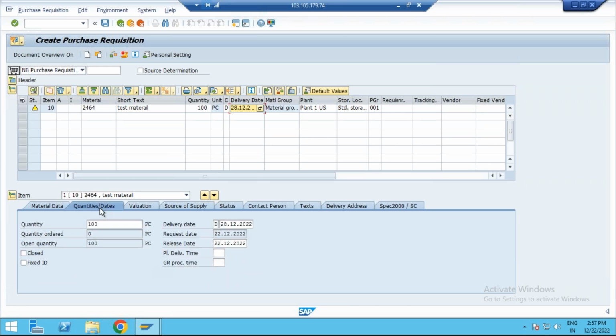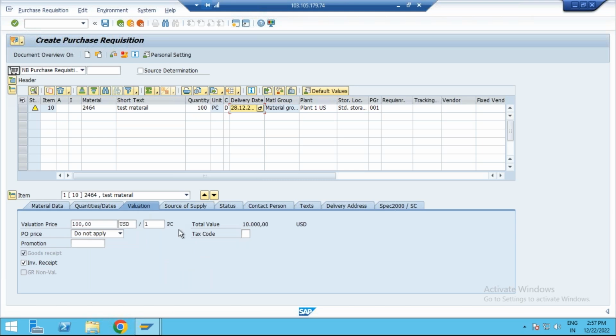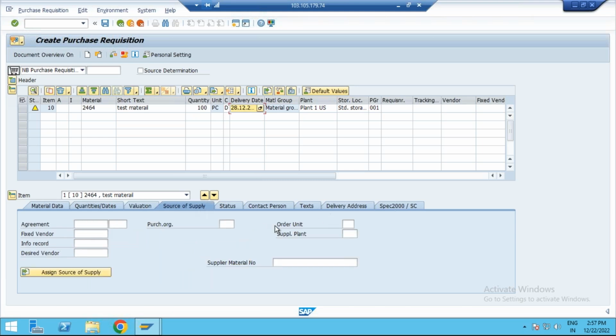Today you need to understand there is nothing new in the S4HANA system. That is why we are running one P2P cycle. We observed the info record, and we observed the same transaction code, same screens. If I come to purchase requisition also, you'll see the same transaction codes, the same source of supply. Almost everything else remains the same.